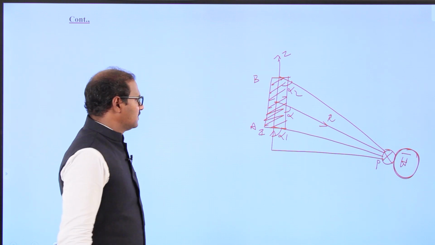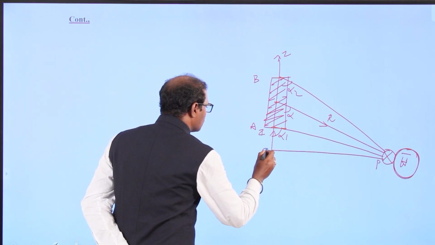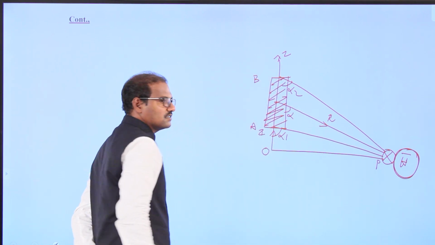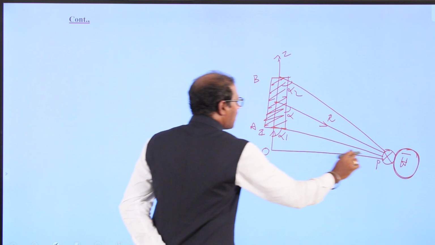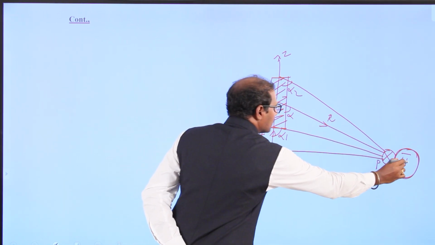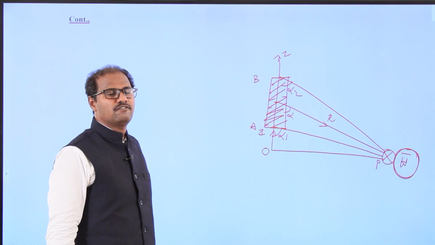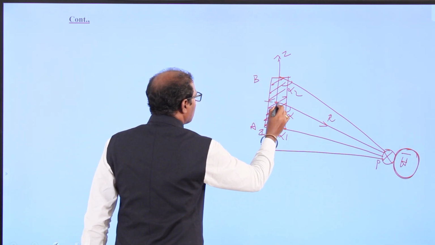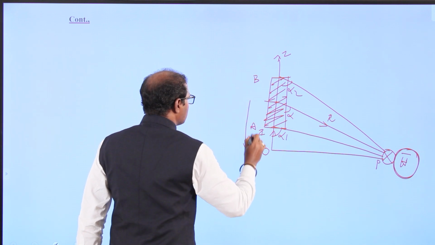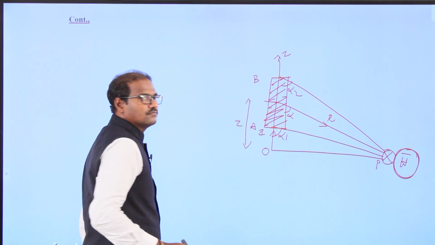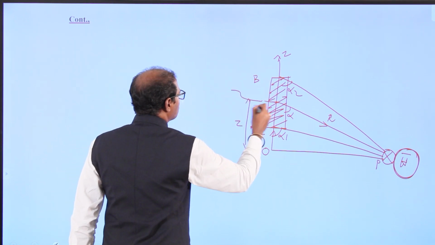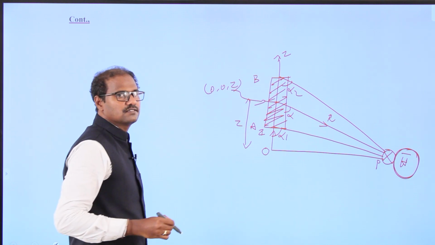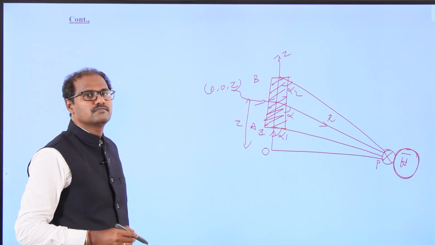This we call the origin, and we kept our filamentary conductor along the Z direction. At the position point over here, we have to find the magnetic field intensity H. This point we call (0, 0, Z) along the Z direction.